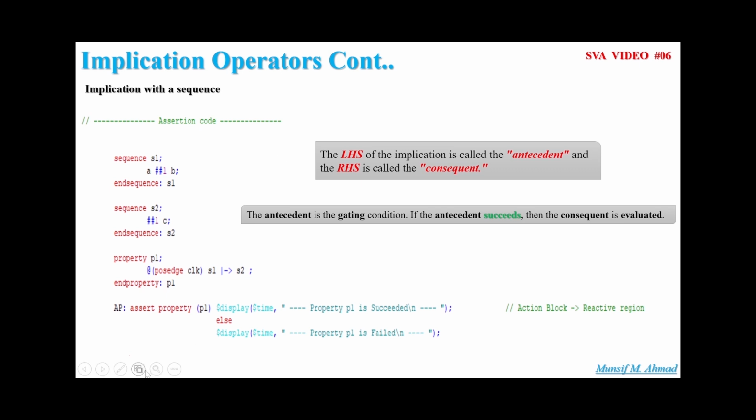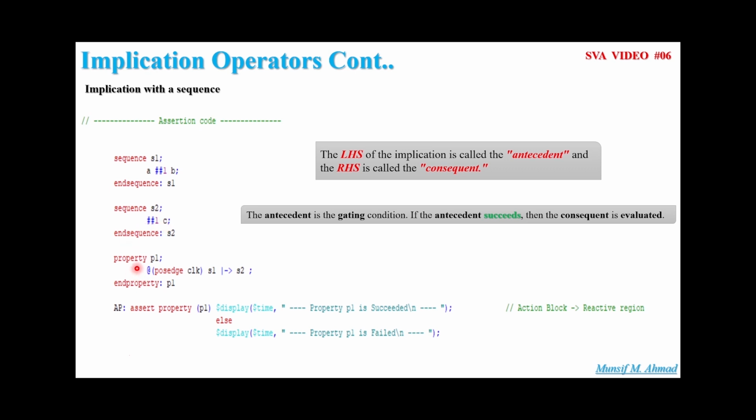As you can see on the screen, how we can define the implication operator if we have defined some sequences. Okay, let's try to understand that first. This is a sample assertion code. In sequence S1, I'm writing if A is high, after a delay of 1 clock cycle, B should be high. In sequence S2, I'm writing after a delay of 1 clock cycle, C should be high.